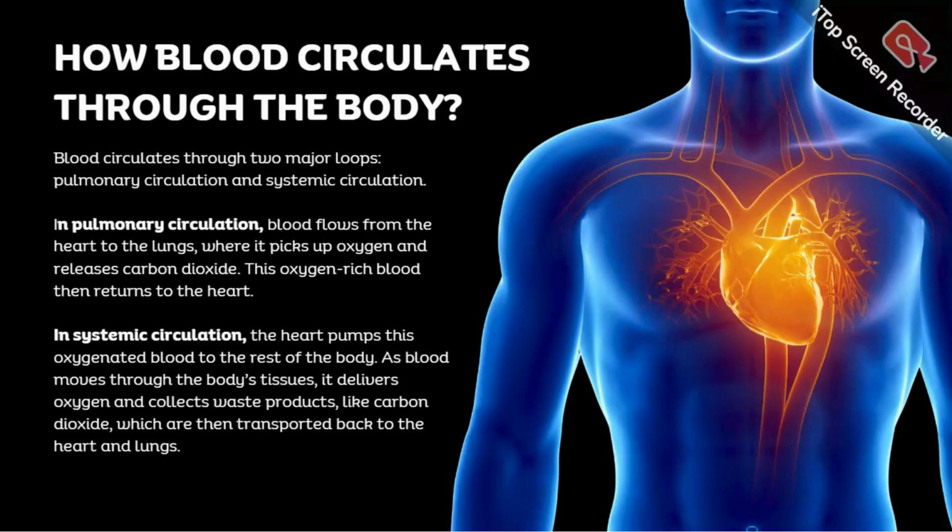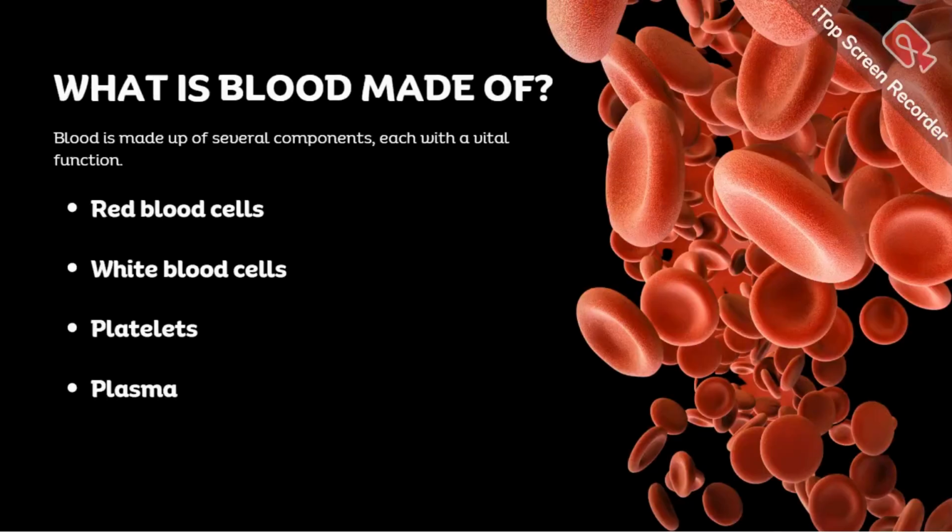And in systemic circulation, the heart pumps the blood to the rest of the body. As blood moves through the body tissues, it delivers oxygen and picks up waste products like carbon dioxide, which are transported back to the heart and lungs.